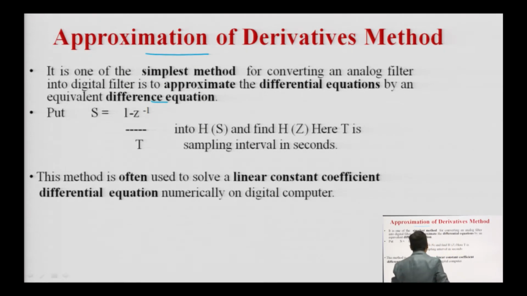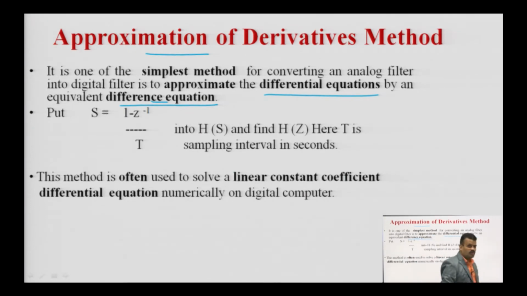So, one of the simplest methods for converting your analog filter into a digital filter is to approximate the differential equation by an equivalent difference equation. ये आपको करना है, ठीक है. आपको approximate करना है your differential equation to a difference equation, because the differential equation is used for the analog domain and the difference equation for the Z domain.